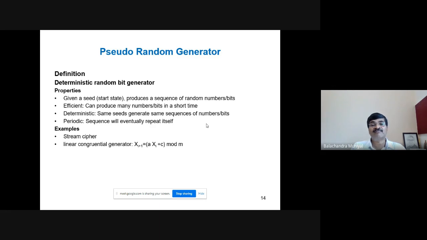The behavior of the algorithm or the function remains same for the given inputs. Periodic sequence will eventually repeat itself. Examples, stream cipher, as I told you already, linear congruential generator, x_{i+1} = (a x_i + c) mod m, where x_0 is the seed, a is the multiplier, c is the increment, and m is the modulus. This is a very popular equation to generate pseudo-random numbers.